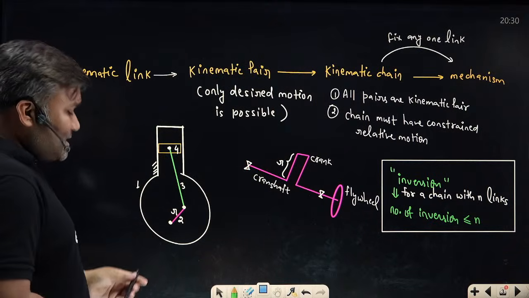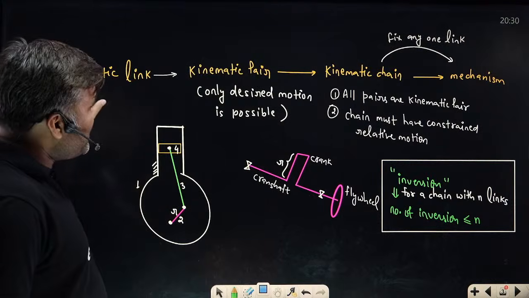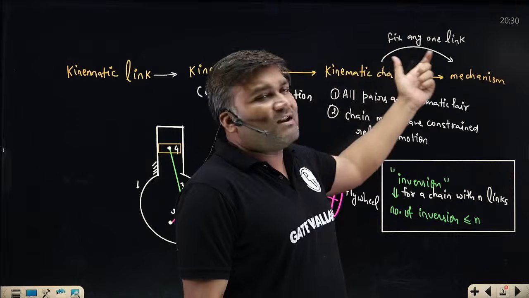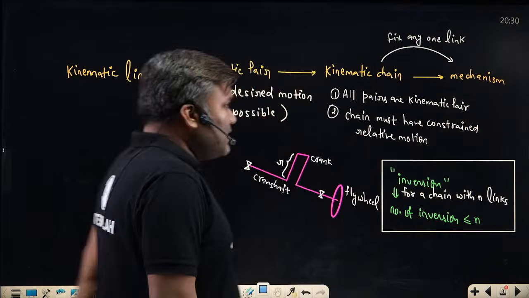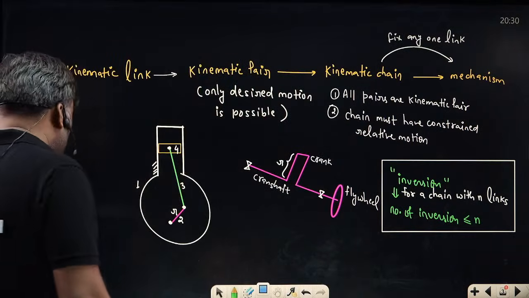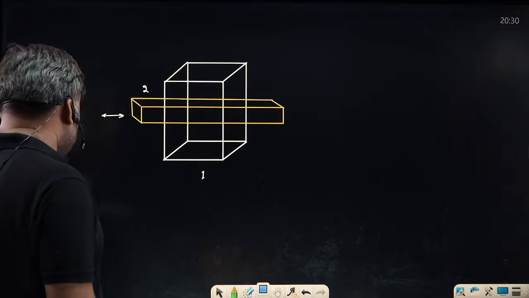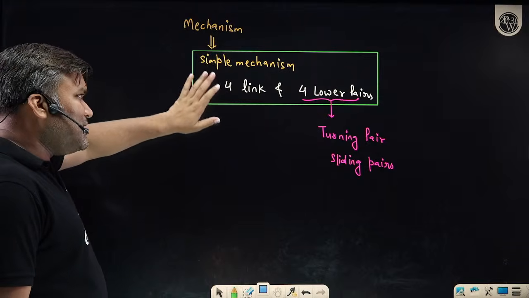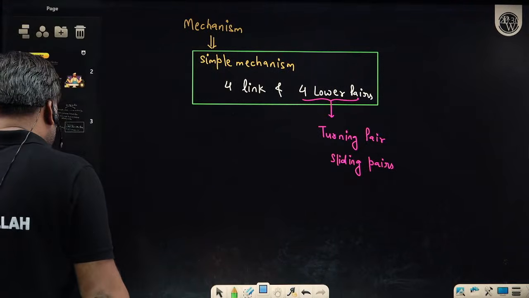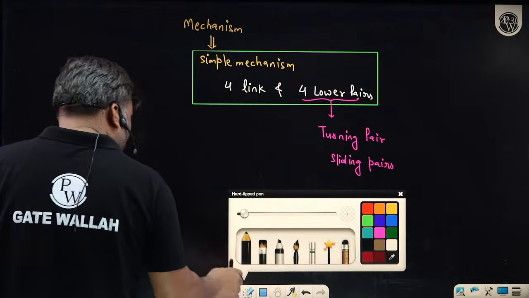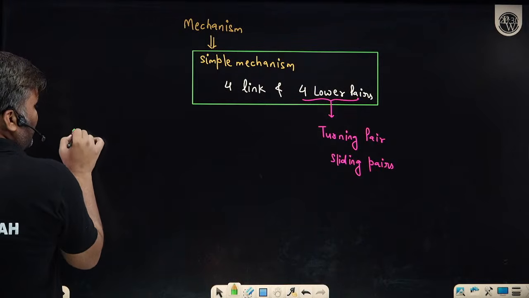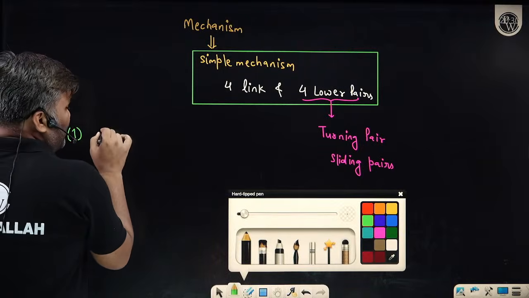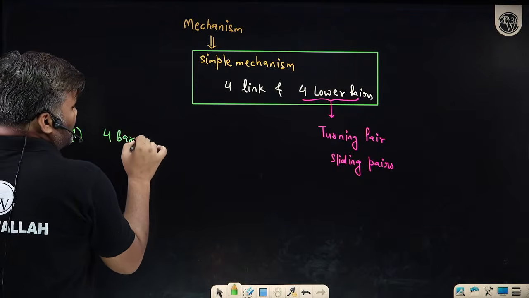Now let's move ahead. What is a kinematic link? Then we make kinematic pairs, then we have a kinematic chain, and then finally we get a mechanism. Which mechanism are we interested in? Sir, I am interested only in simple mechanisms. Simple mechanisms can be of how many types? There is a possibility of having 4 types. We may have a 4 bar mechanism.